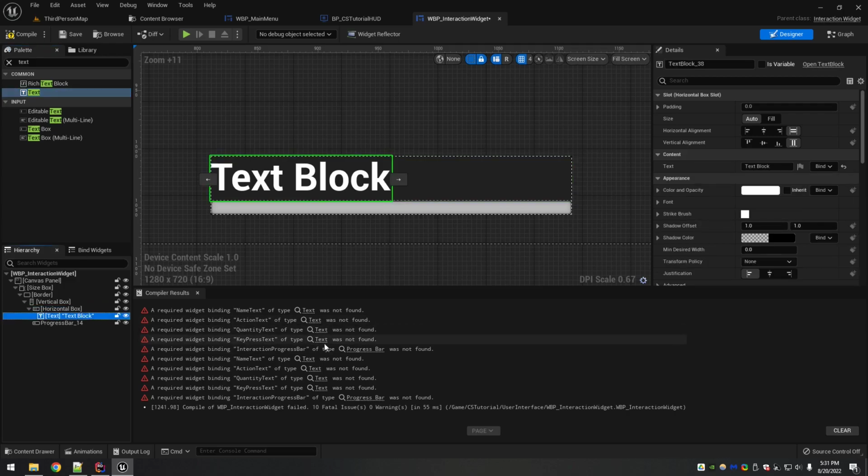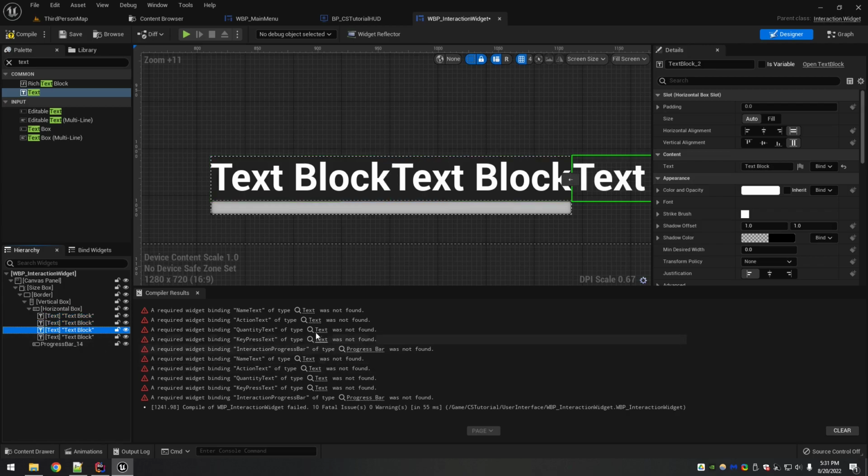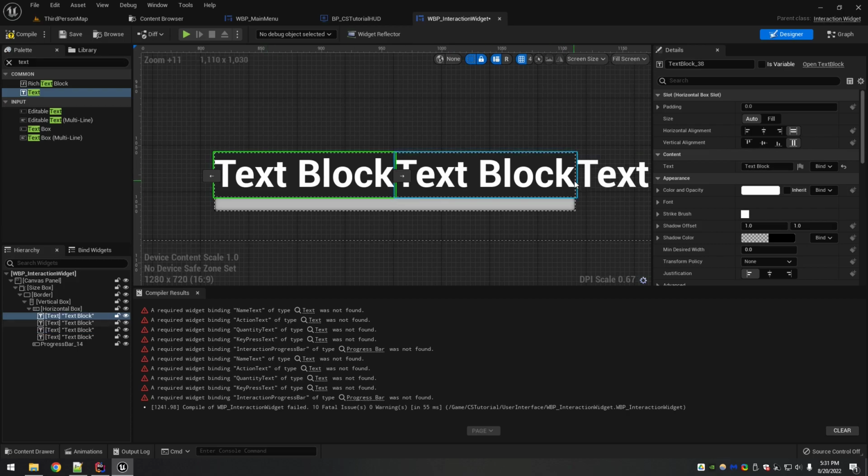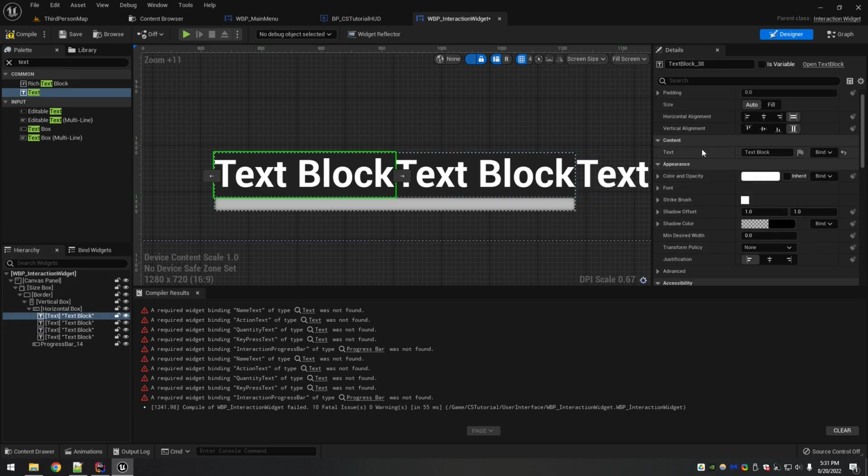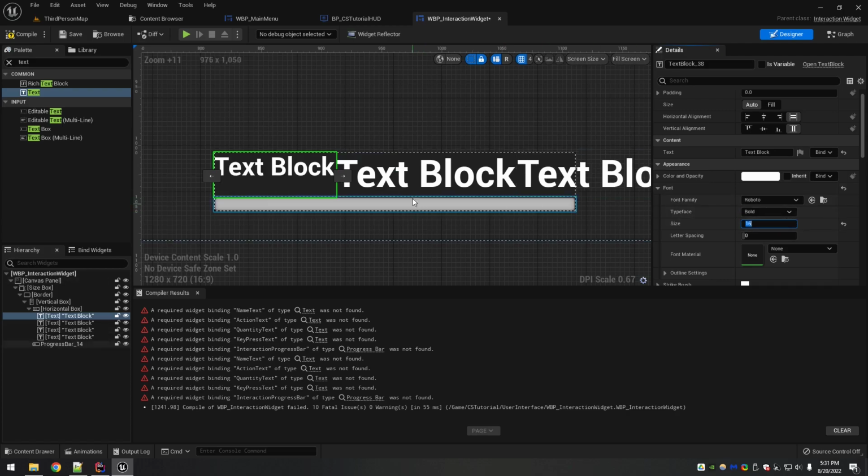So what I did was I dropped the text in here. Now Control C on it, and then Control V, because we need name, 1, 2, 3, 4 pieces of text. Okay, so obviously they're ridiculously huge. So what you want to do is come in here to the settings on it, go to font. Let's change the size down to something like 16.